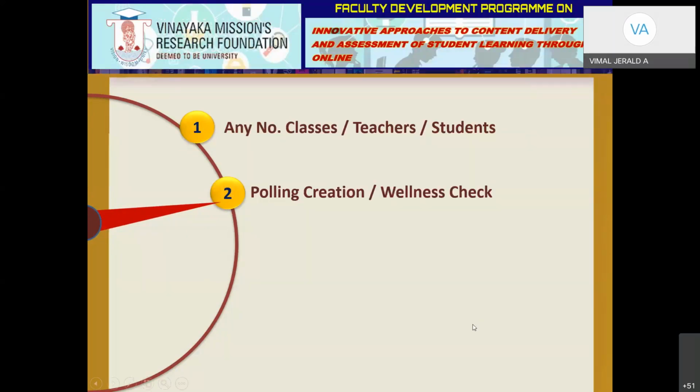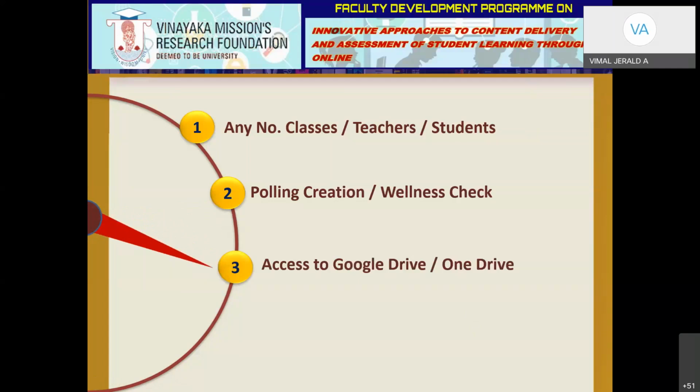And the polling option is also there. If you want to conduct any polling, for example, when do you want to have the test, you can give 4 options for the students with regard to date, and the students will give you their choice of the date. Accordingly, you can decide. And these days, we are in a pandemic, and we want to know whether the students are okay. So there is also the possibility of a wellness check, which means asking whether they are doing well.